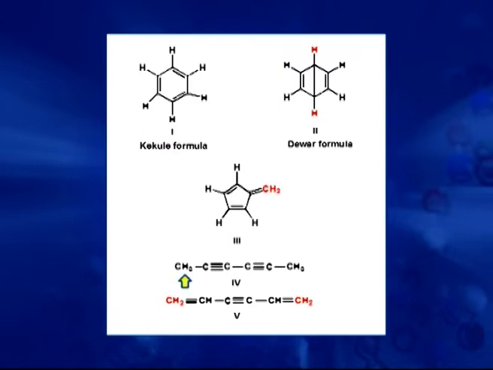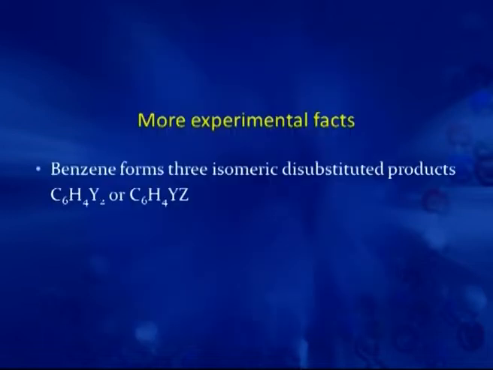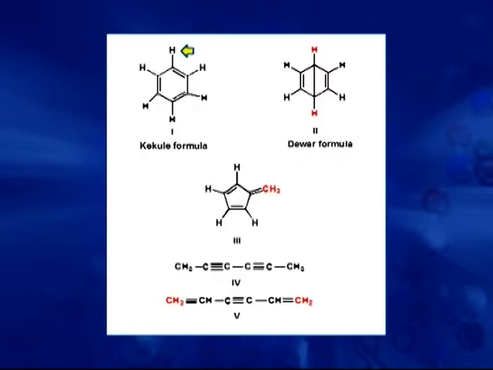Now, we come to formula number 4. Here we have 1,1,6 and 1,1, only 2 types of di-substituted products. So, structure number 4 must be rejected according to this experimental fact. So, we are left only with structure 1.